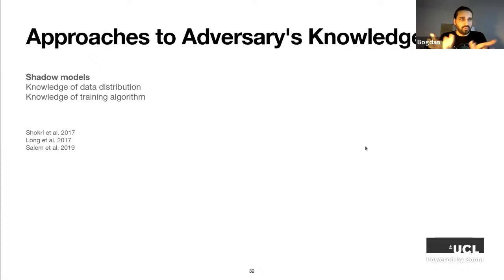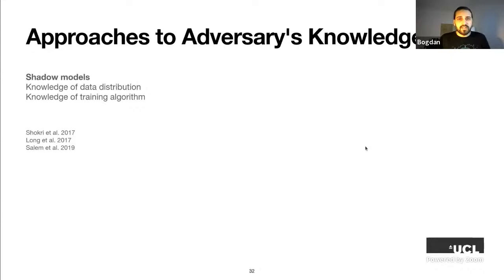Having these, the adversary usually samples data from the data distribution and trains a model on these data sets. This results in so-called shadow models. They are supposed to mimic the actual target model, and in general they should be somehow similar to it, because they're trained on the same data distribution and using the same training algorithm. This is a rather realistic way to formalize membership inference.